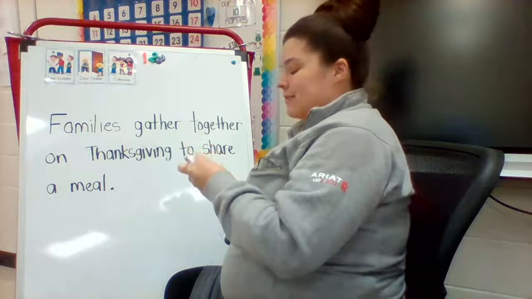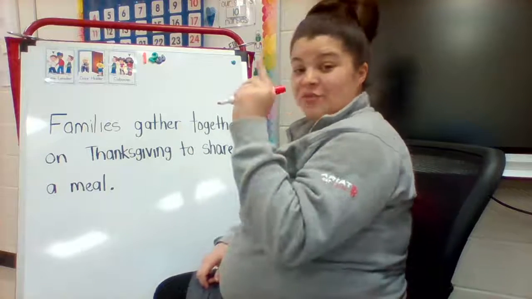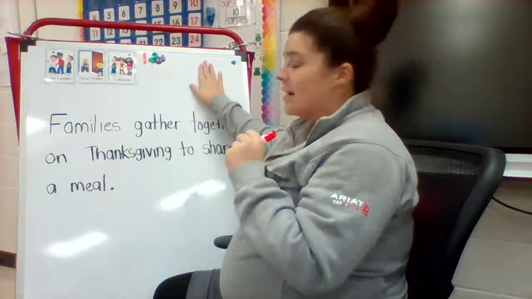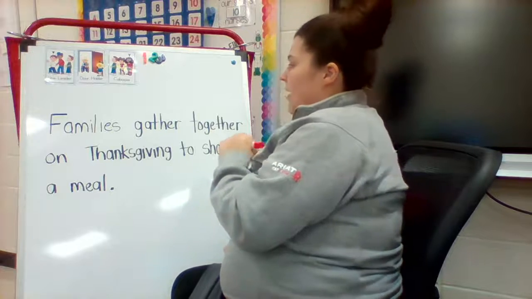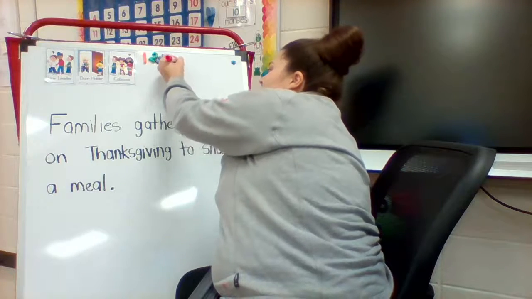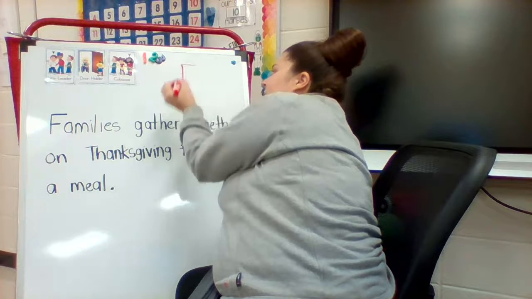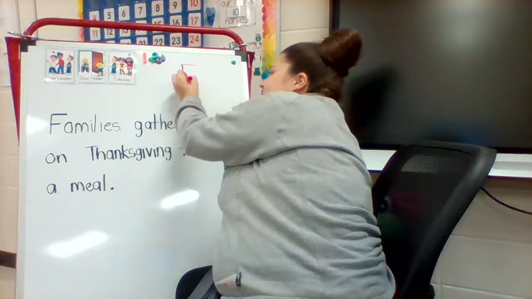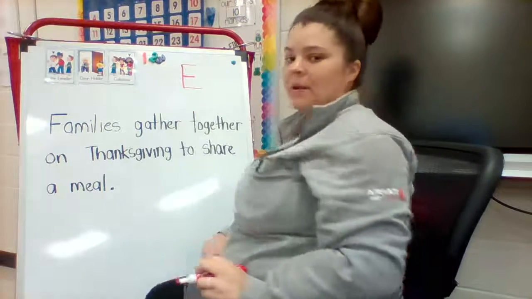Our special letter that we're looking for today is the letter E. So get your fingers out, and as I'm writing on the board, you write it in the air. Our uppercase E: pull down, slide over at the top, slide over in the middle, slide over at the bottom.